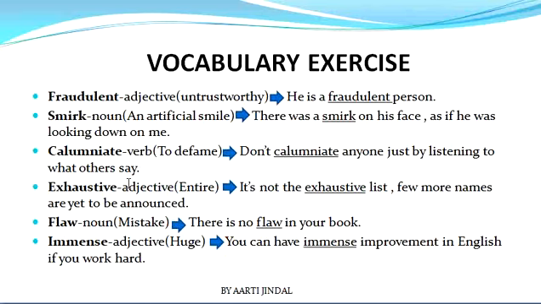So the next word is exhaustive. It is an adjective and the meaning is entire, मतलब पूरा. So the sentence is, it's not the exhaustive list, few more names are yet to be announced. यह पूरी लिस्ट नहीं है, कुछ और नेम्स भी हैं जिन्हें अनाउंस करना बाकी है, right? Next word is flaw. It is a noun and the meaning is mistake, गलती. So there is no flaw in your book. आपकी बुक में कोई भी गलती नहीं है.